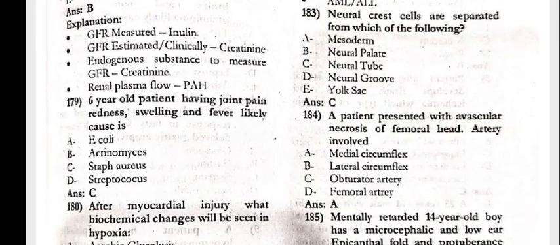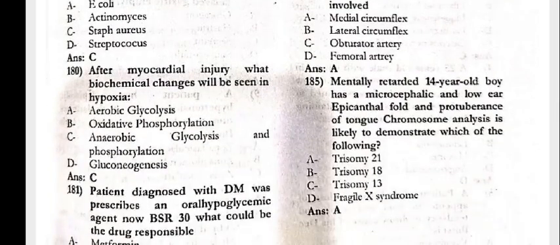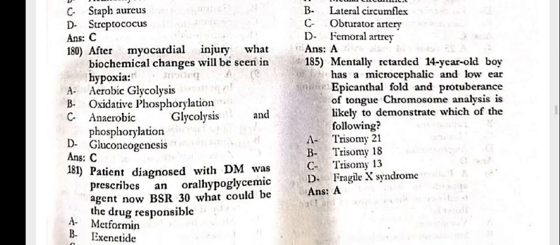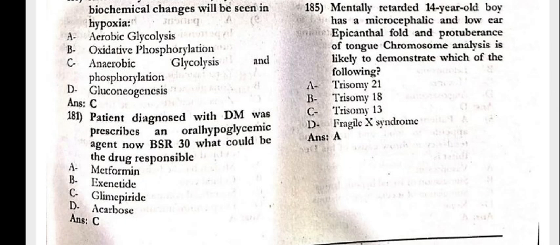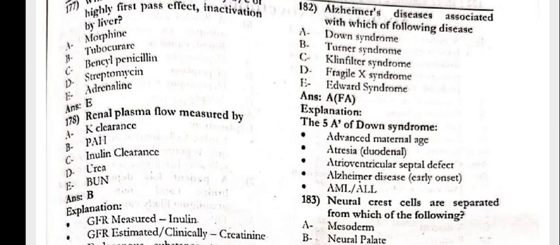Next, 179, the 6-year-old patient having joint pain, redness, swelling and fever. Likely cause would be Staph aureus. After myocardial injury, which biochemical changes will be seen in the hypoxia, anaerobic glycolysis and the phosphorylations? Next, the patient diagnosed with diabetes mellitus was prescribed oral hypoglycemic agents. ESR is 30. What could be the drug responsible? That is glimepiride.